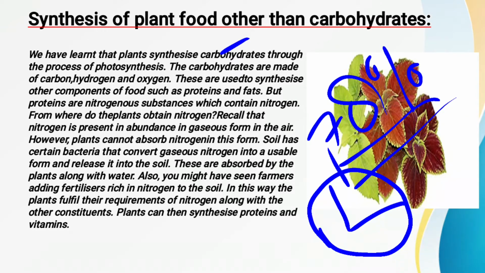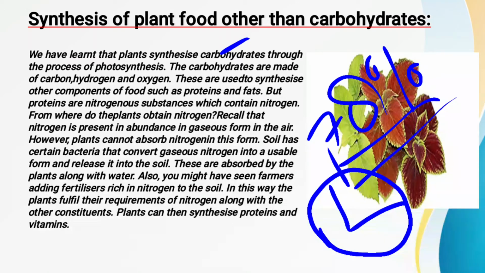But the question is, how is that gaseous form of nitrogen present in the atmosphere used by the plants? So in the soil certain kinds of bacteria are found which convert this gaseous form of nitrogen into a soluble form, and after that they release it in the soil.